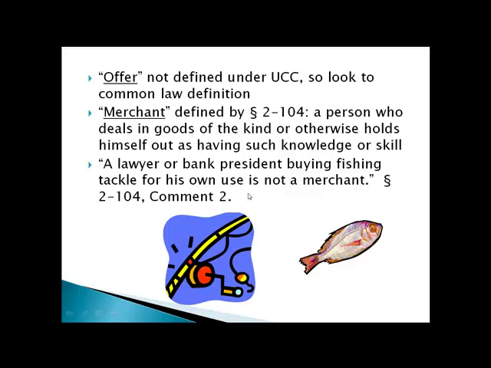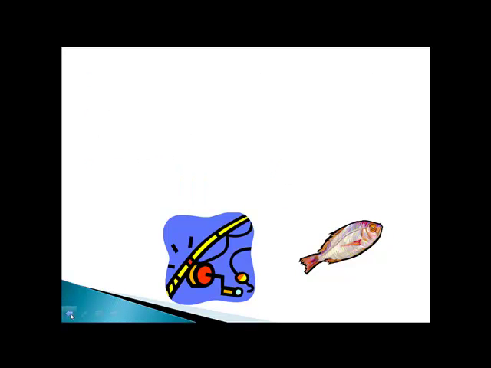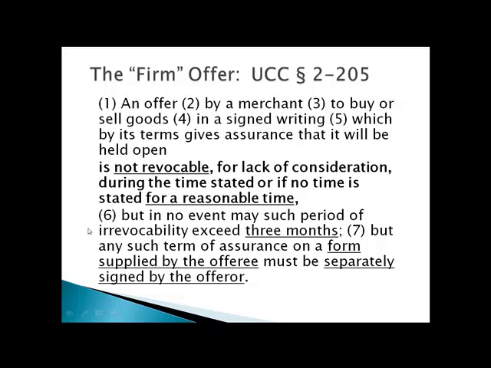But the seller of the fishing tackle, if it is a company that does this on a regular basis, would be considered a merchant. And of course, as we just saw under the firm offer rule 2-205, it doesn't matter whether the offeree is a merchant. This particular provision will apply as long as the offer is made by the merchant.